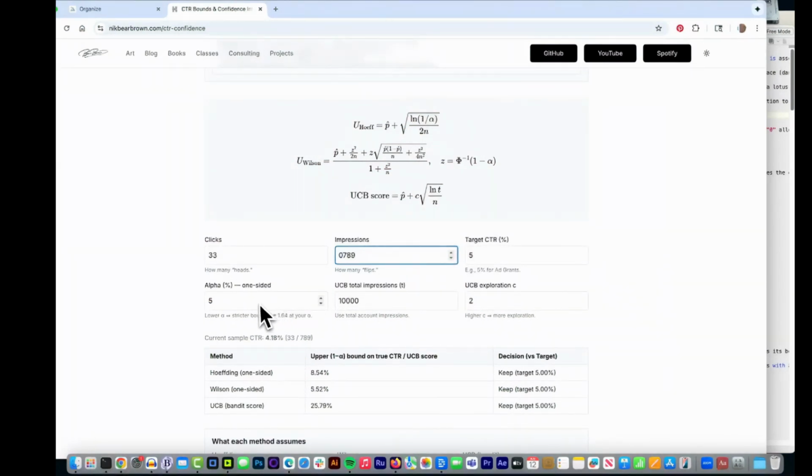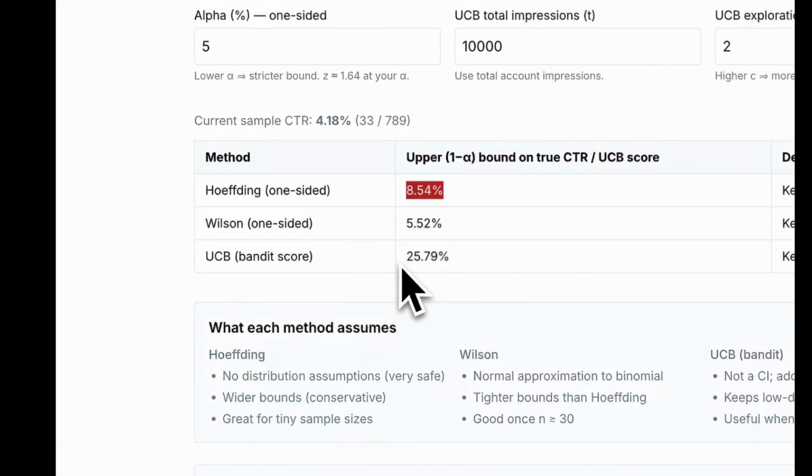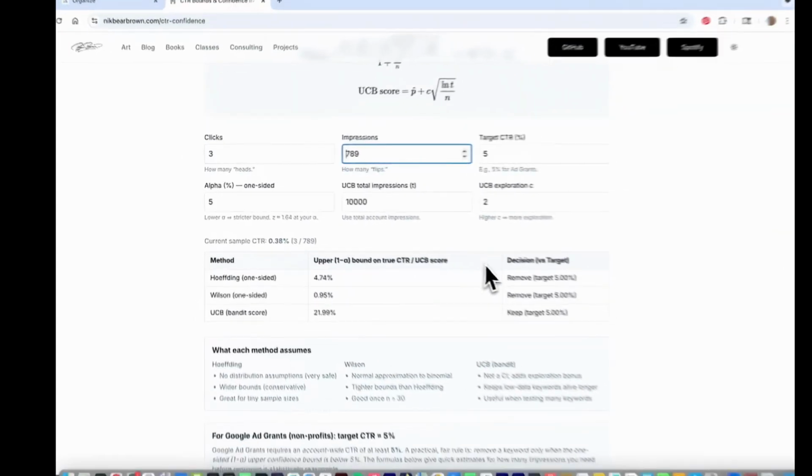So what alpha means is what confidence level. You can think of this as a p-value. So alpha of 5% means 95% of the time, given this, and these are optimistic. So we expect it's reasonably possible at 95% chance that our true click-through rate is as high as 8.54%. With the Wilson, it's as high as 5.52%. And so then it says keep it, keep it, keep it. However, if it were much worse, it would say to remove it.